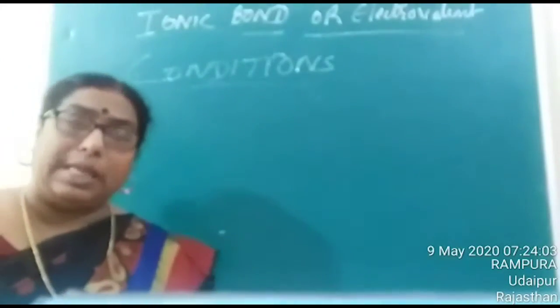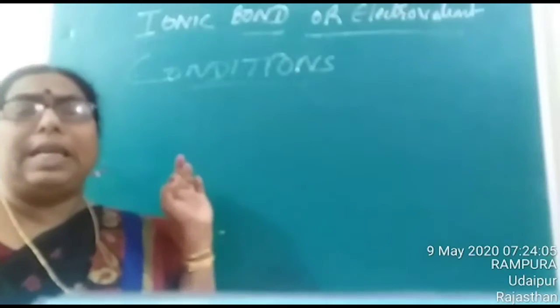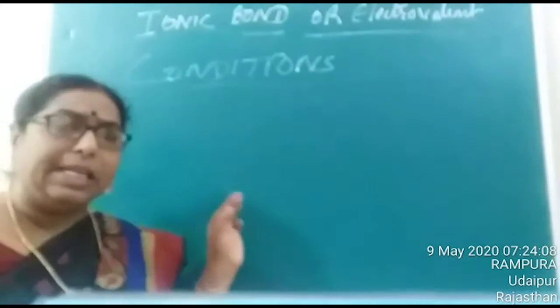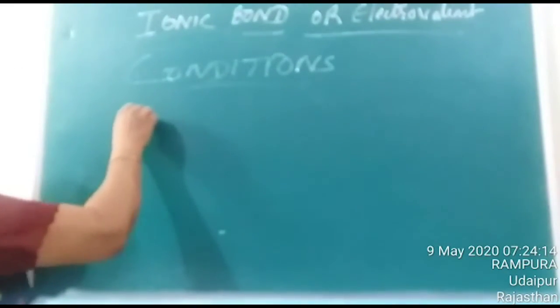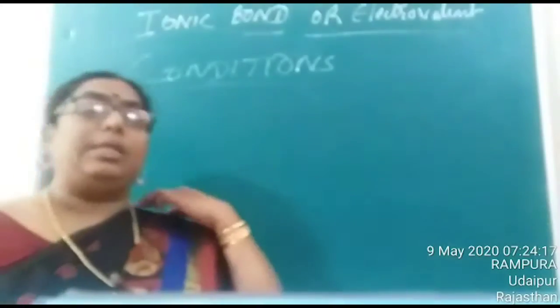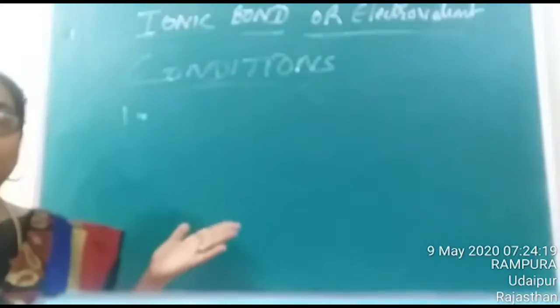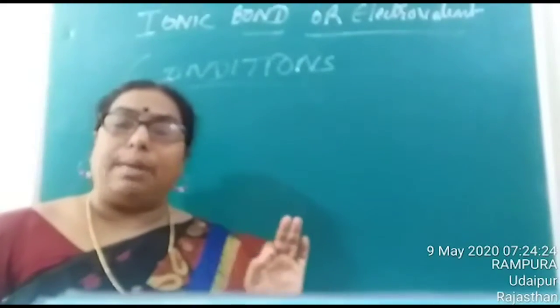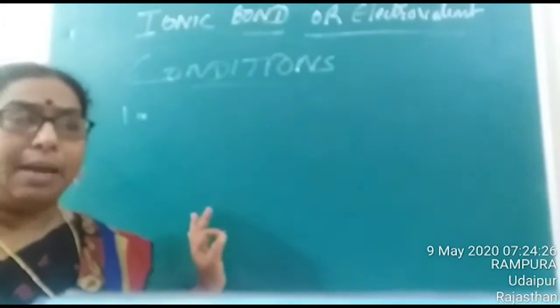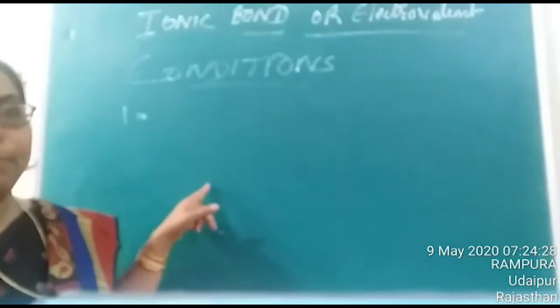The elements which show a tendency to lose electrons. The energy needed for this purpose is termed as ionization enthalpy. That is, the energy required to remove the electron from the outermost shell is termed ionization enthalpy. You must have studied this in chapter 3.